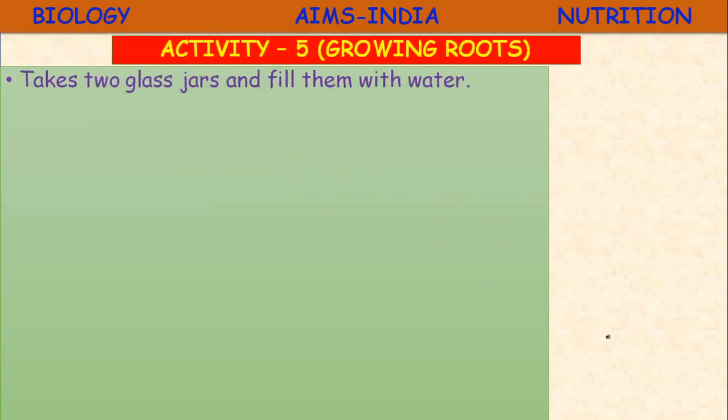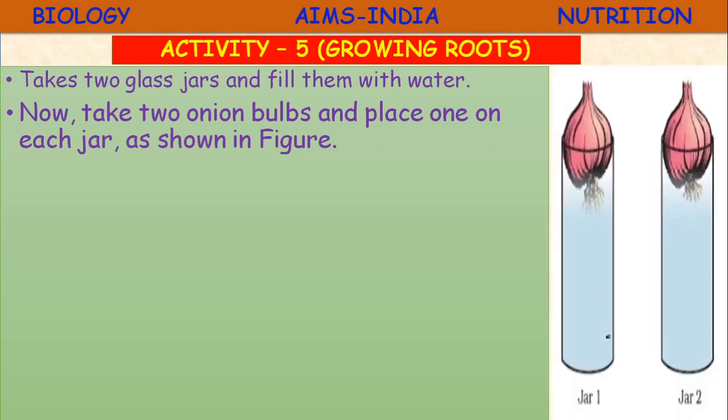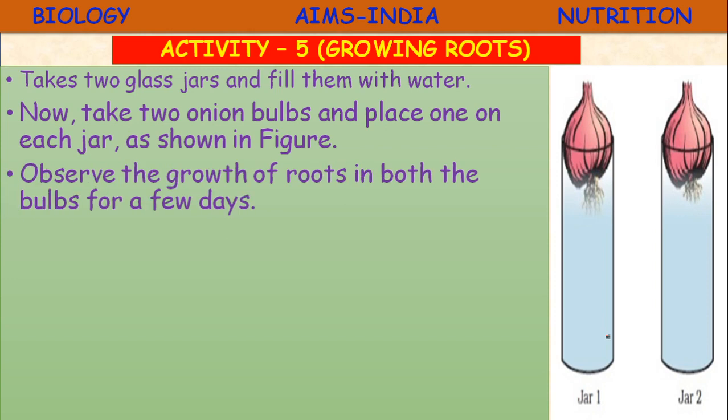Next, activity number 5. Now growing roots. We are going to observe the growing roots again. Repeat the same experiment with 2 onions. Take 2 glass jars and fill them with water. Now take 2 onion bulbs and place one on each jar as shown in the figure, like this, jar 1 and jar 2. Now observe the growth of the roots in both the bulbs for few days.